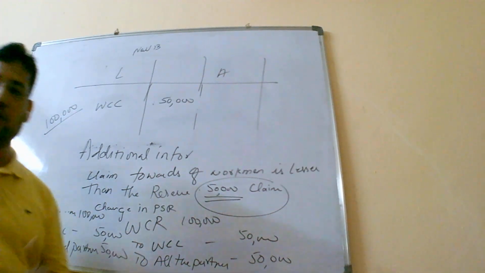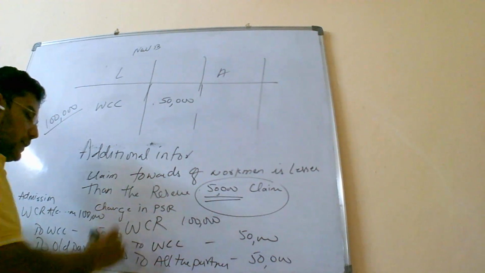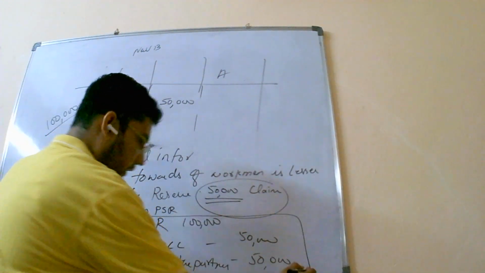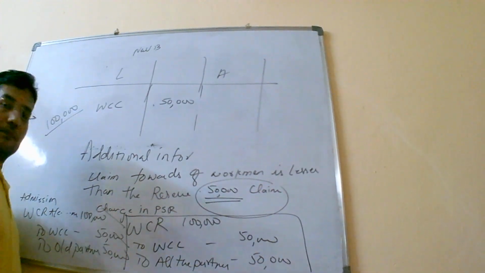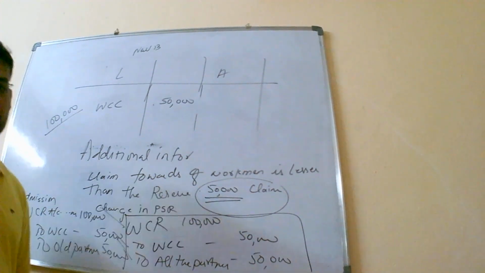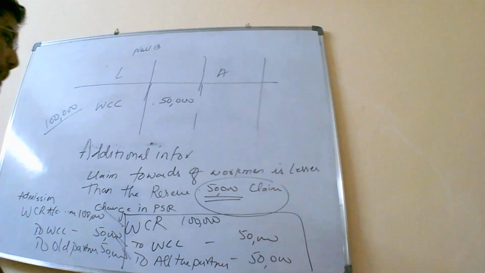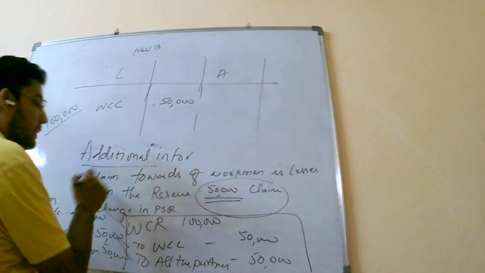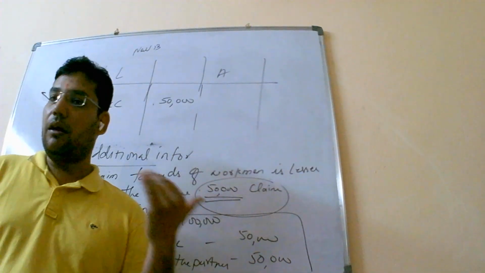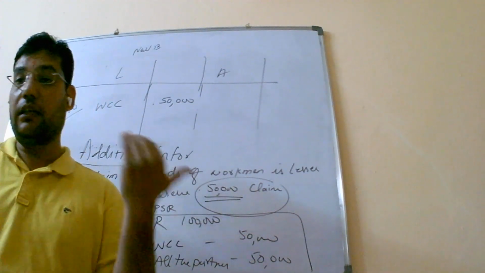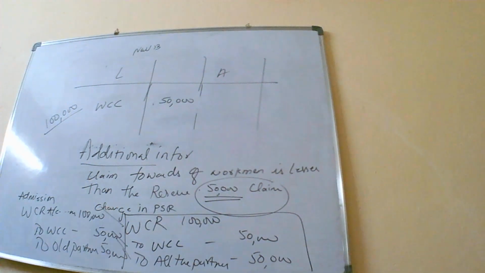Now coming back to your retirement and death, in case of retirement and death, the same entry will come, that is nothing but WCR account debit to claim to all partners including retiring as well as deceased partner. This is the treatment when we have the claim which is lesser than the amount of reserve. Reserve is more. Now we are going to see the next situation.